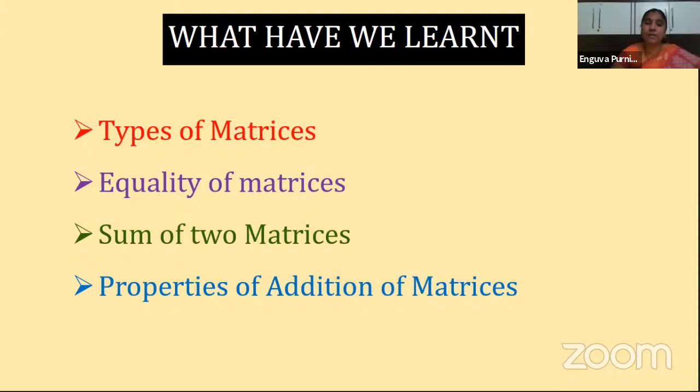Clear? What is the additive identity matrix? It is the zero matrix, because whenever you add the zero matrix to a matrix, we get back the same matrix. So that's why the zero matrix is called the additive identity. And similarly, additive inverse. Whenever you add the inverse to a given matrix, you should get the zero matrix as the sum. So A plus B is equal to 0 means B is called the additive inverse, and its value is minus A. Every element of matrix A is multiplied with a minus sign, so if the element is plus, then it becomes minus.